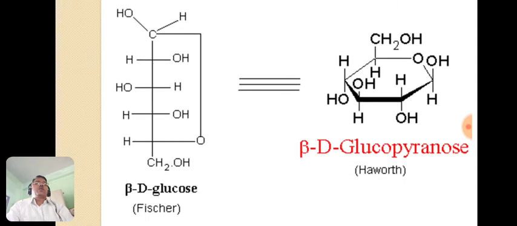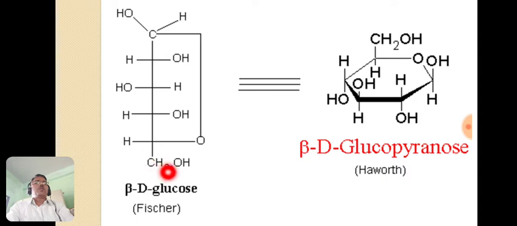Now let us see here the beta D glucopyranose. Here also we have to follow the same rule. The hydroxyl groups which are on the right side in the Fischer formula must be shown below the plane of this 6-membered ring, and the hydroxyl groups which are on the left hand side must be above the plane of the ring, and this primary alcoholic group, that is CH2OH, is always above the plane of the ring. So let us see the representation of this Haworth according to this Fischer.